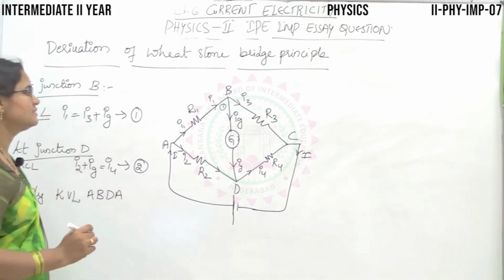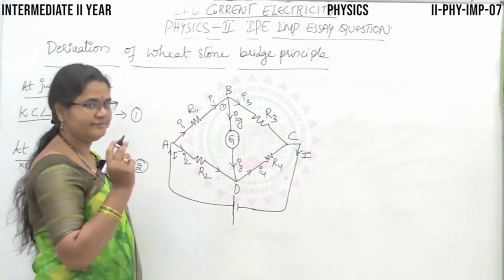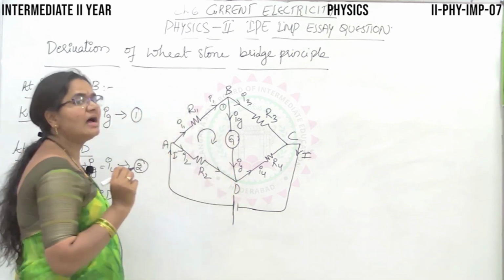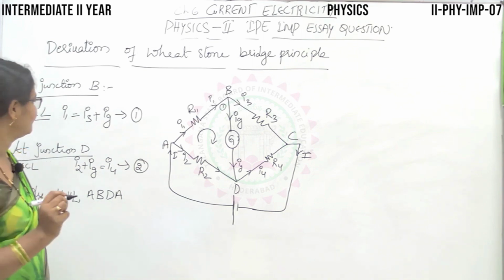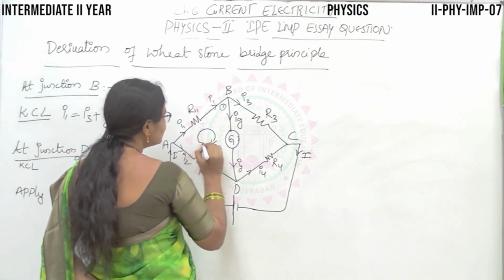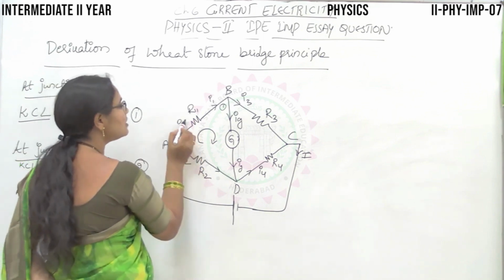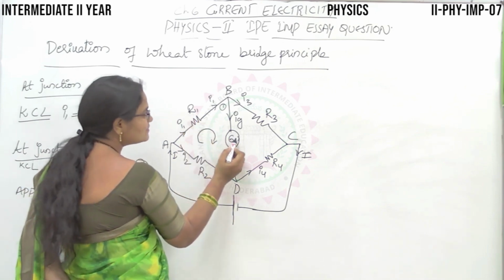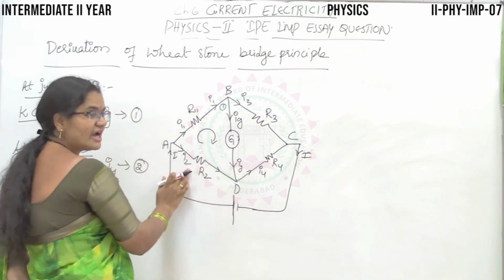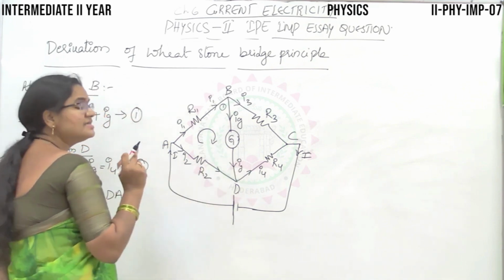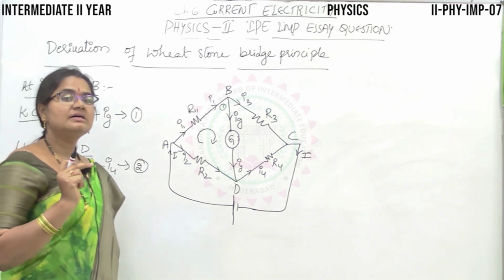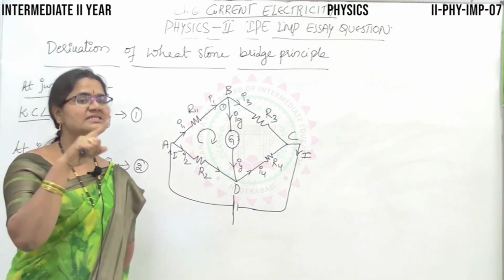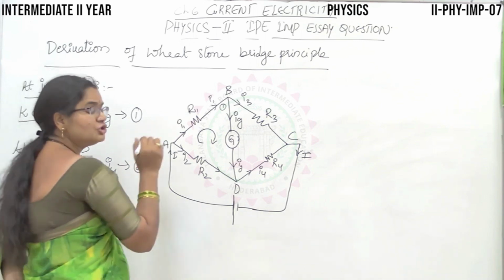Right. Now, please concentrate on this part because people will get confused here. You have to assume an imaginary current direction. So, I assumed an imaginary current direction, and in this direction, just cross-check with this. See, what is the potential at this point? I1 R1 is the potential. What is the potential at this point? Ig G is the potential. What is the potential at this point? I2 R2 is the potential. This is very clear. But coming to the signs of those potentials, because according to Kirchhoff's voltage law, the algebraic sum of the voltages around a closed loop should be 0, that sign should be given importance.